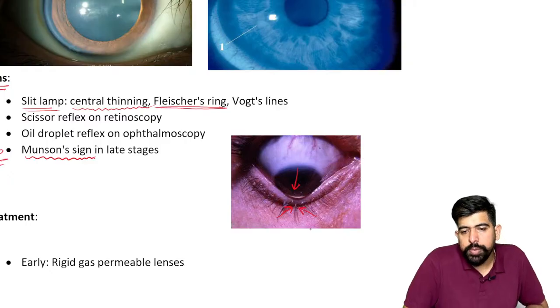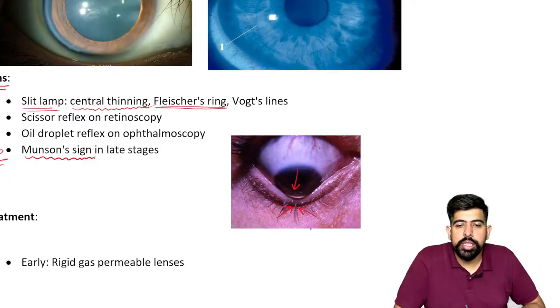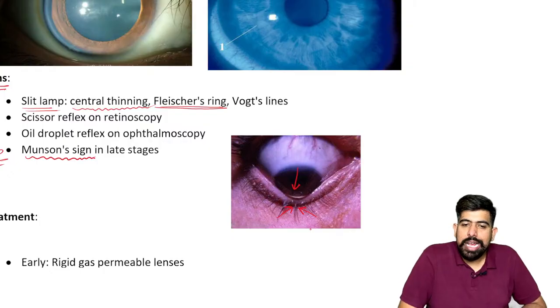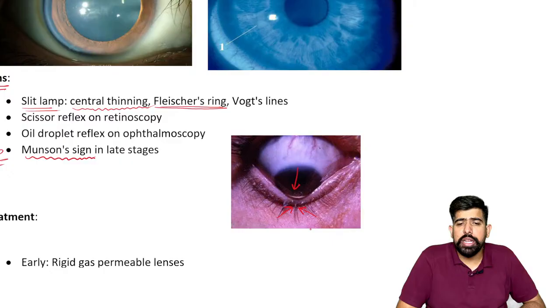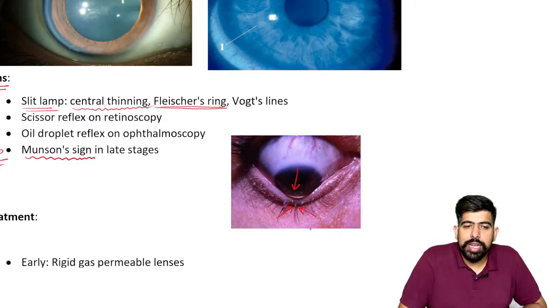Can you see? It makes a depression over the lower eyelid. This is known as your Munson sign.